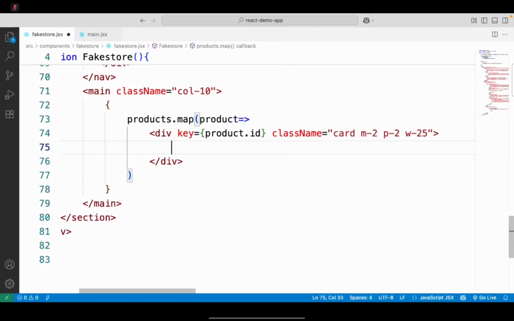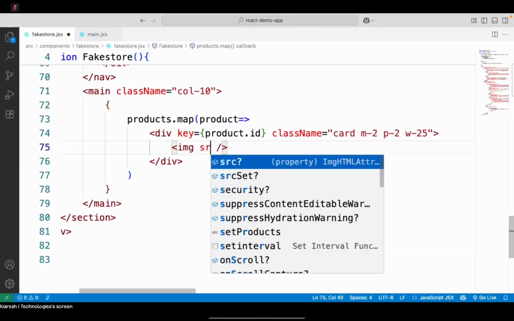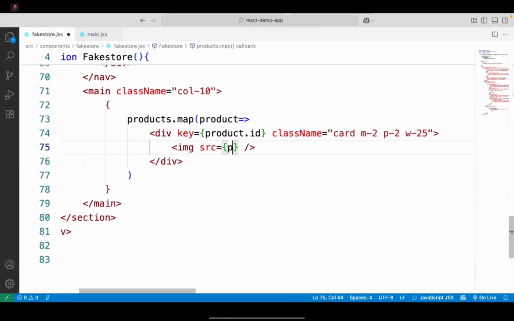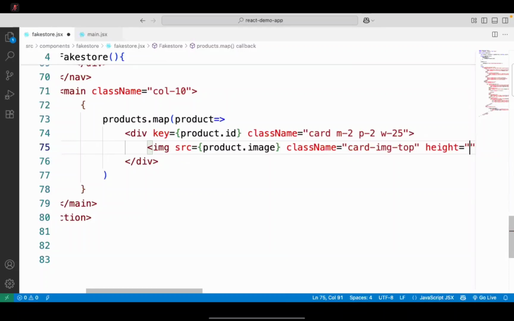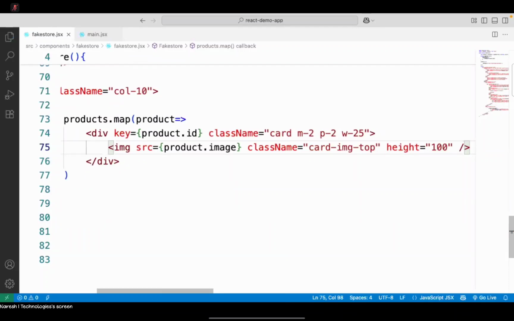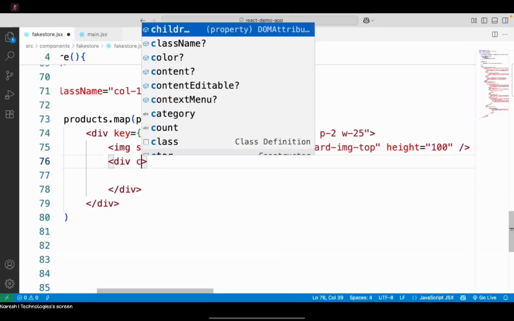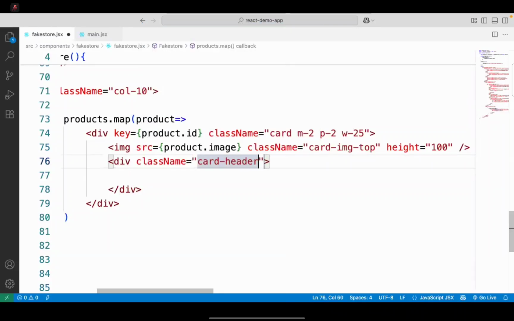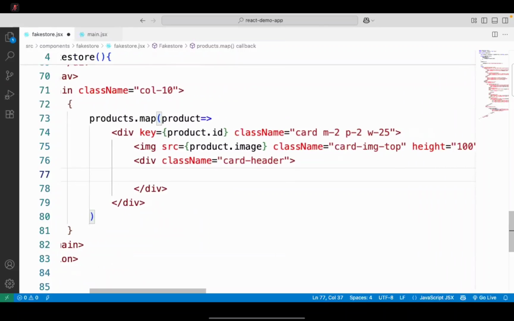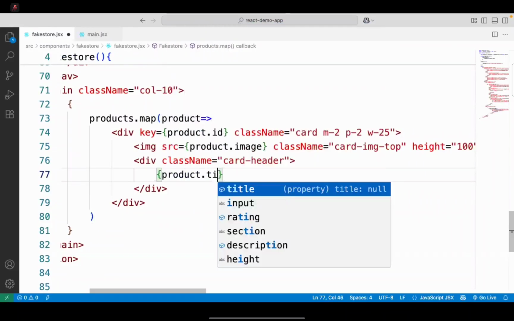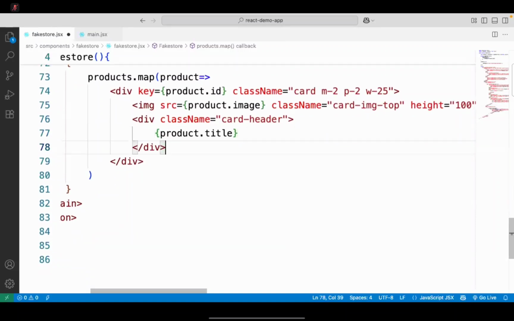So at the top, I will add an image here. What is the image URL? Image SRC, right? SRC will dynamically come from product.image. So I will put a class called card image top, and I will keep the height as, suppose, 100 pixel. That means the card image is at the top. Usually a card has 3 sections. We have a card header. In the header, I want to display the product title. I will use product dot title. And we will have a div.